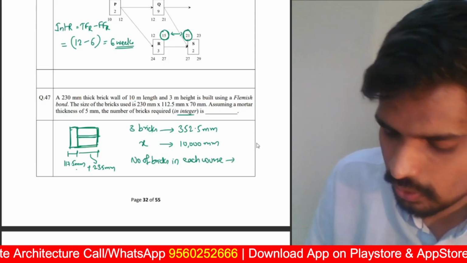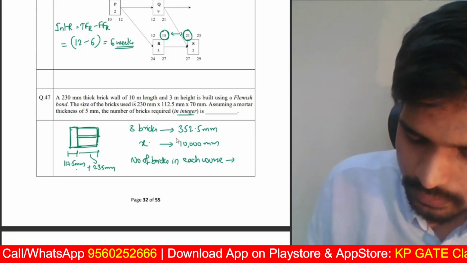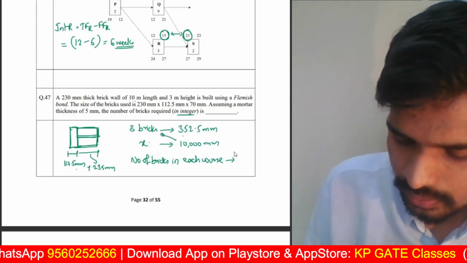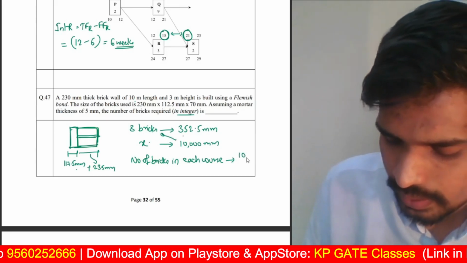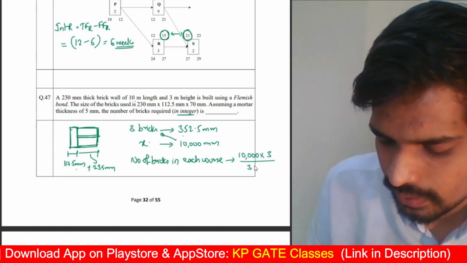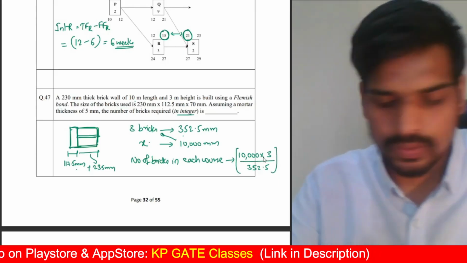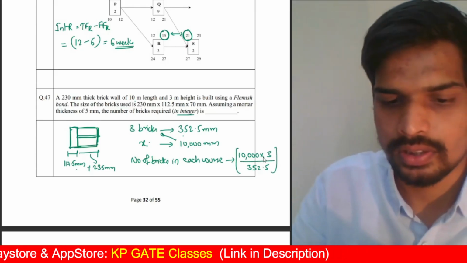Don't worry if we are rounding off slightly. This x will be equal to 10,000 multiplied by 3 divided by 352.5. Use your calculators and check the value you're getting.